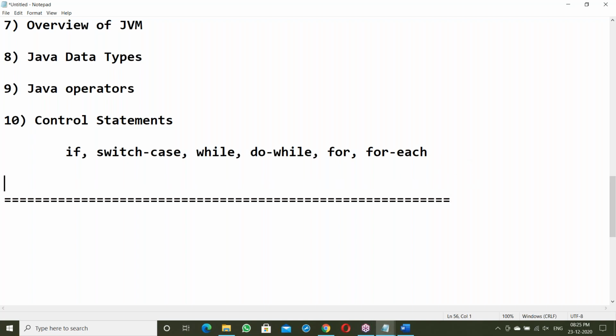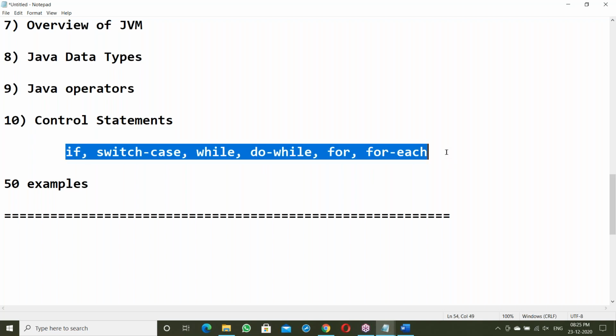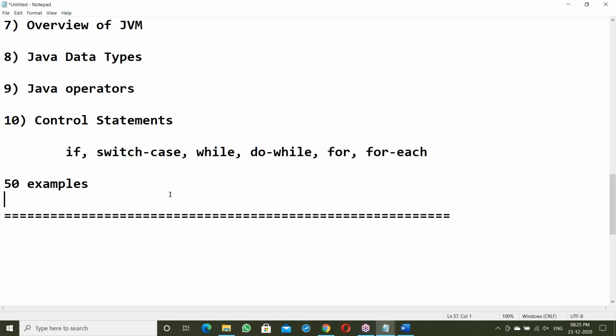After this, we are going to discuss about 50 examples. I'll explain 50 programs in this course. You have to improve your logic and programming skills. Those who have good programming skills can survive in the software field, and they can even face interviews very easily. For improving programming skills, initially we'll be discussing about 50 examples.